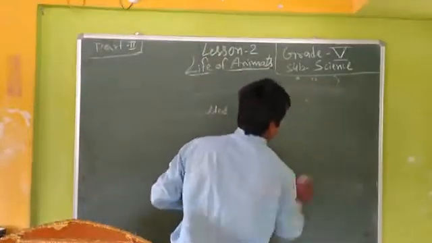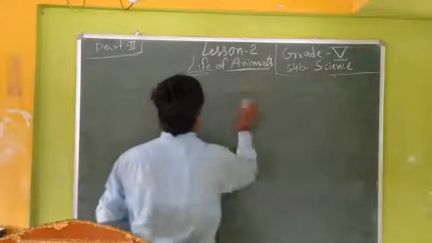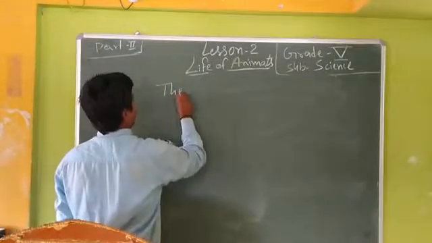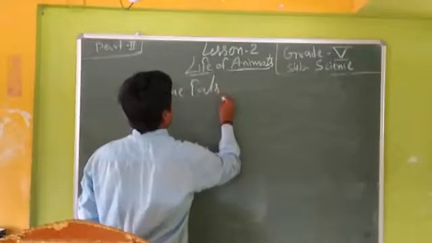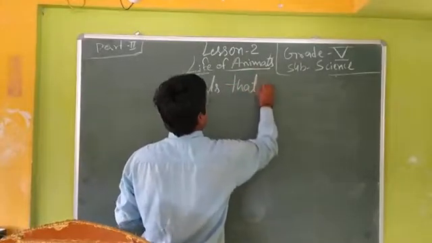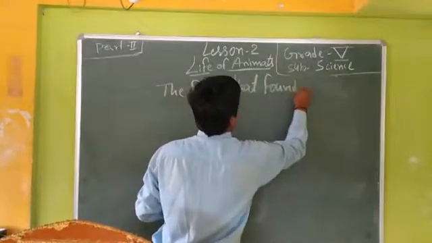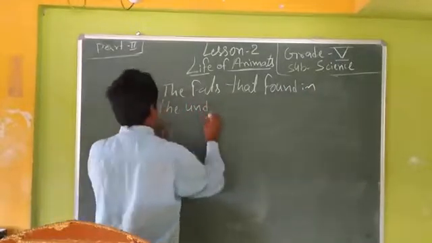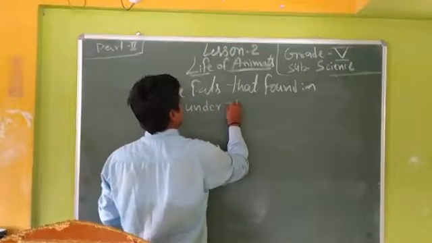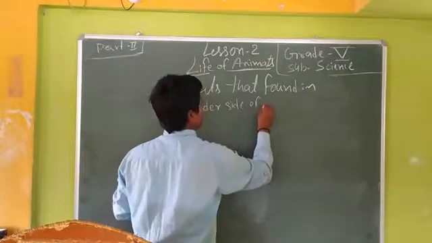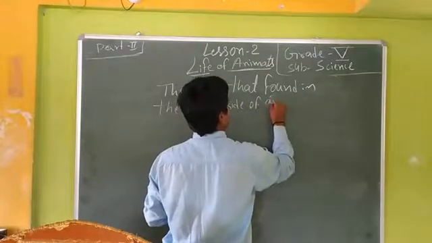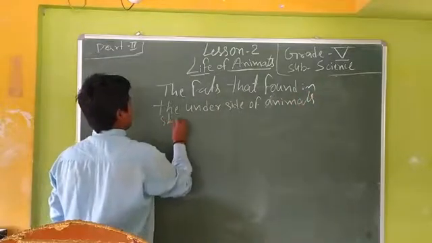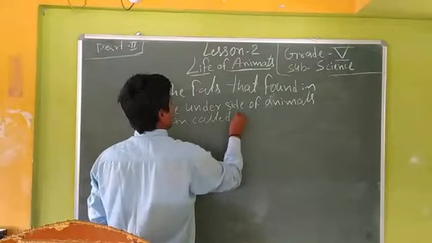Yes, friends, you have to open your notebook and put down the notes. The fat found under the animal's skin is called blubber.